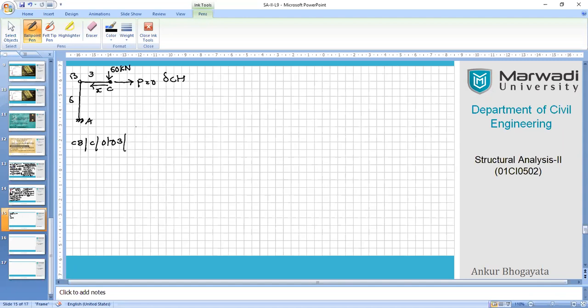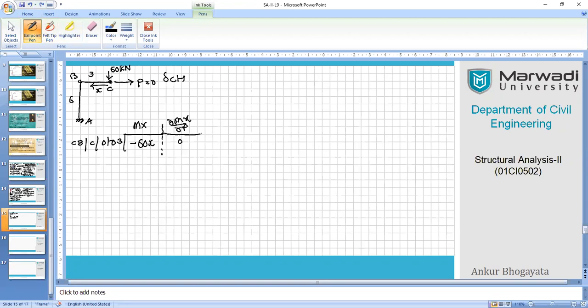So this is your Mx equation, minus 60 into x, right? That is the equation for this segment, and del Mx upon del P is 0, because in this direction we don't have any force P in the equation, so this term becomes 0 here.